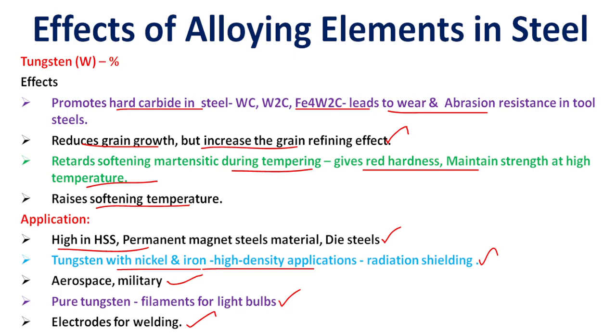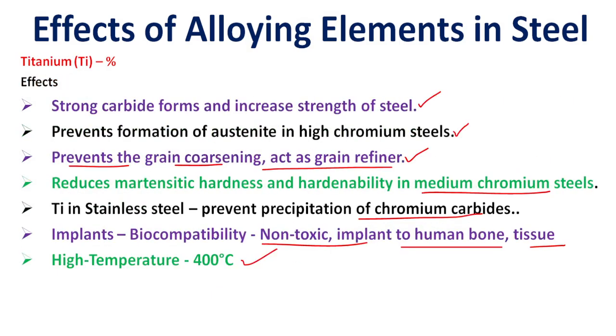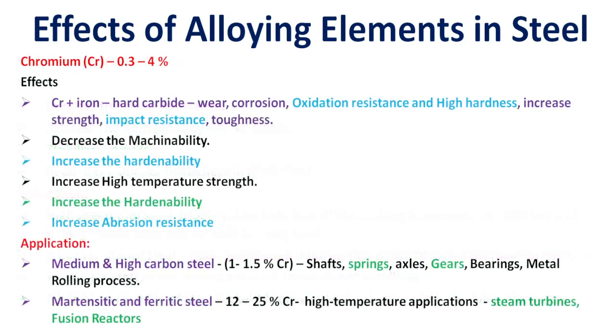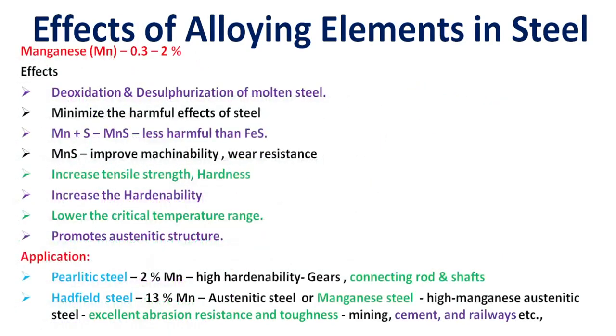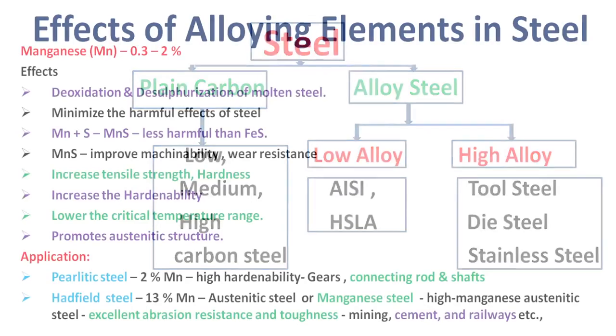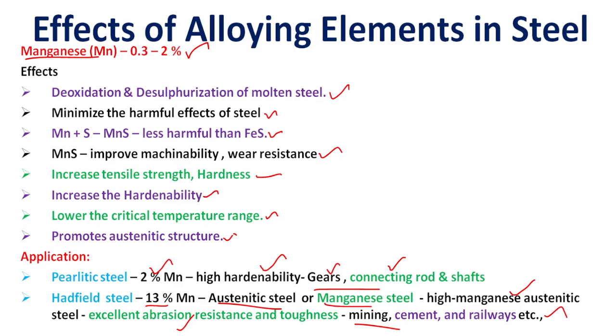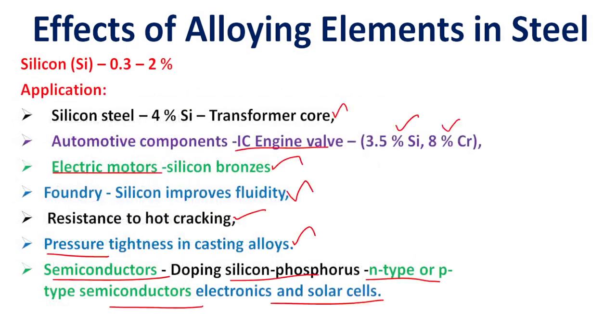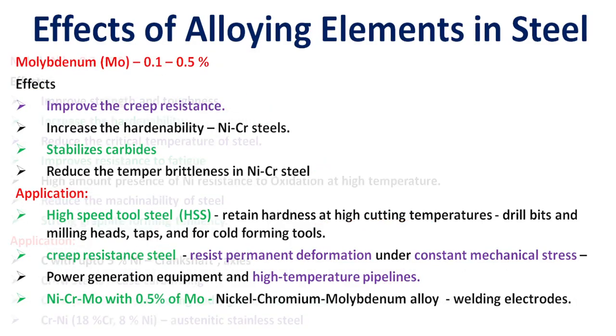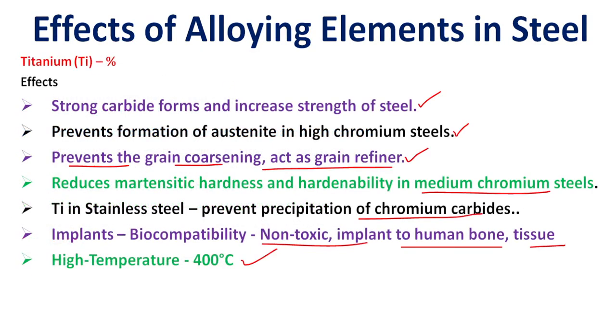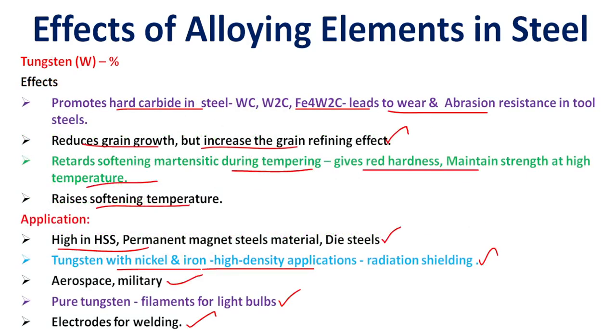These are the effects of alloying elements in steel material: manganese, silicon, chromium, molybdenum, nickel, vanadium, titanium and tungsten, with their effects and applications.